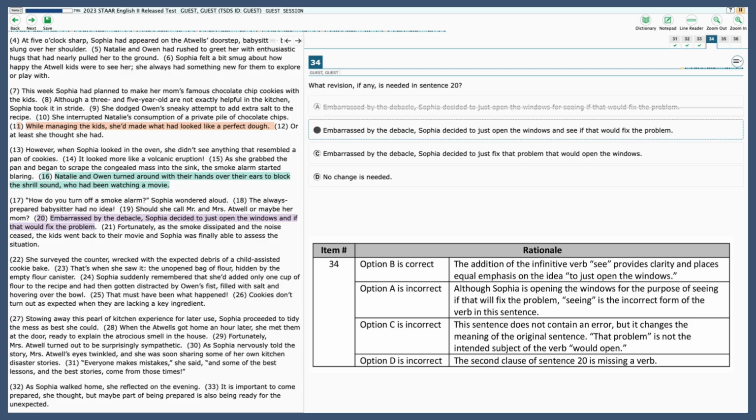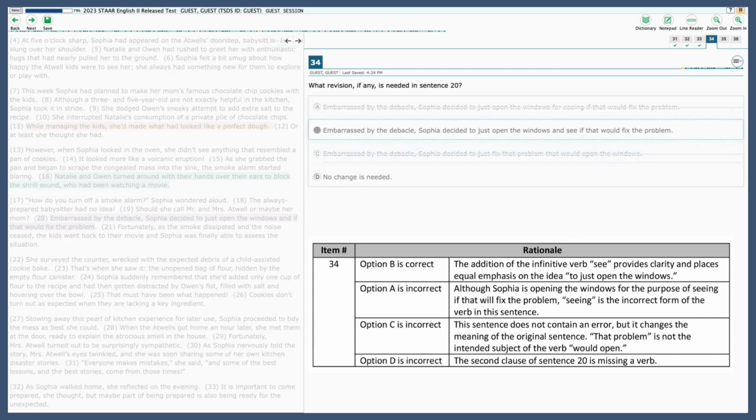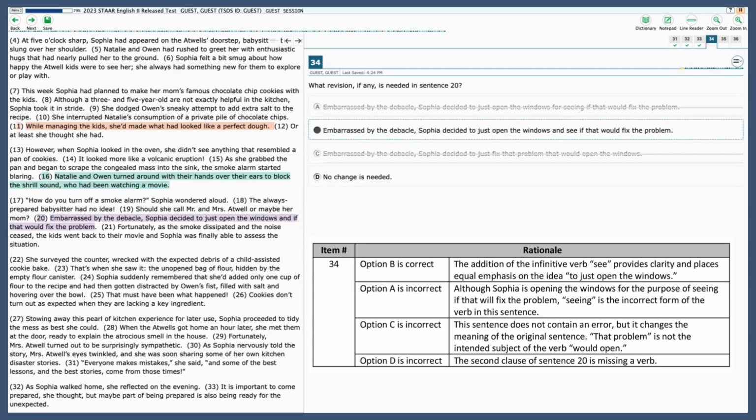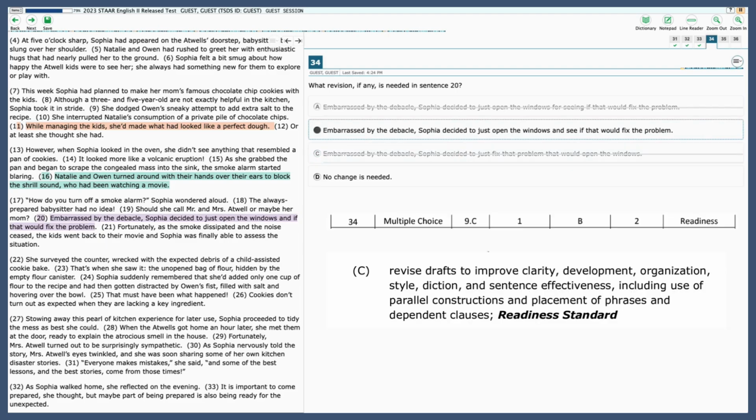C, embarrassed by the debacle, Sophia decided to just fix that problem that would open the windows. They're not really fixing it because they're adding extra things like that problem and that would open the windows. So we're crossing that one off. No change is needed. Well, this one does need fixing because it's not clear. We don't have that verb. So here, B is the correct answer. So 34 is labeled as 9C for clarifying.